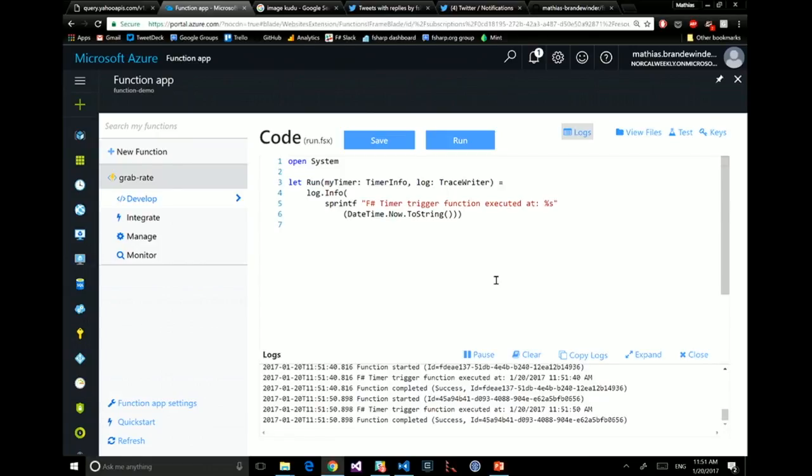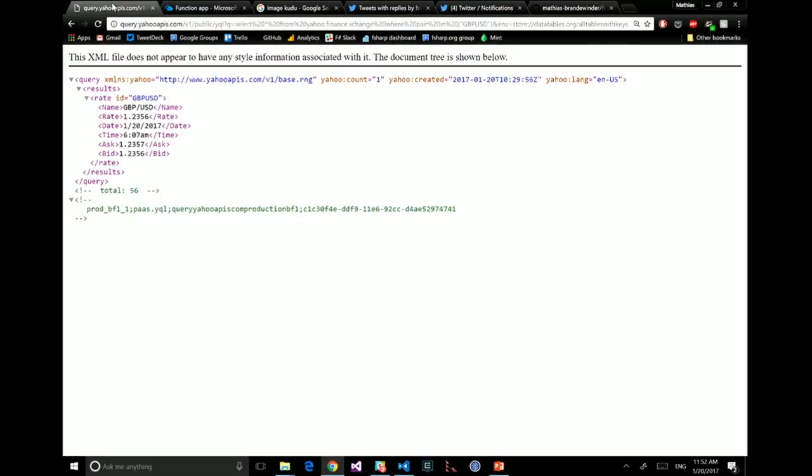I'm a cheap person. I'm certainly not going to pay for an external service and all these things. So I Googled a bit, and I figured out that Yahoo has a service which does just that. So I'm going to use it while Yahoo is still alive. I just need to pass in a URL, and if you look at this, you see that you have GBP USD. If I call it back, I'm getting back a straight XML document with many things, like what I'm converting, the rate, the date, ask and bid, and all these things.